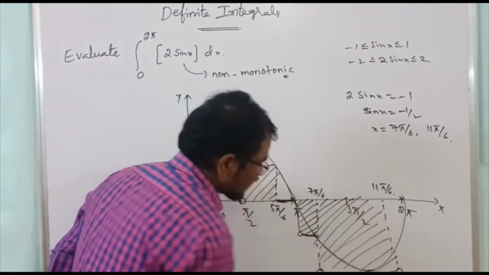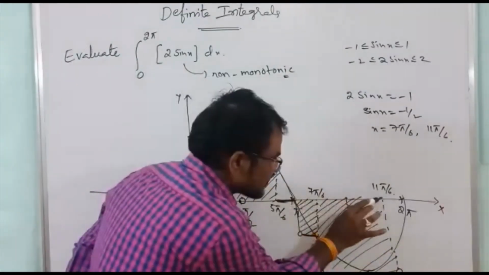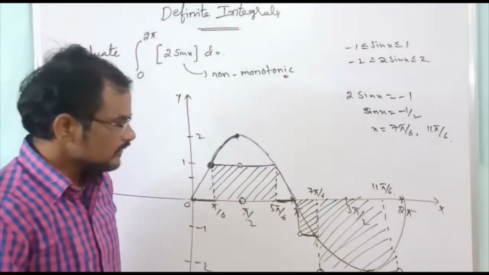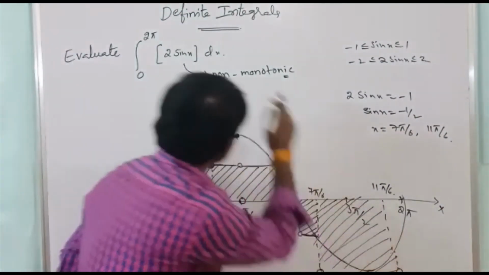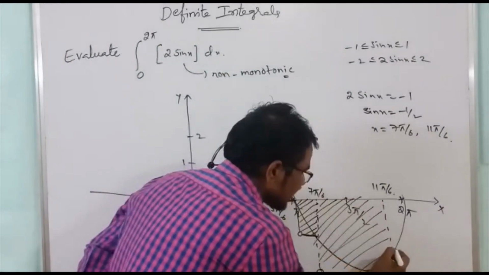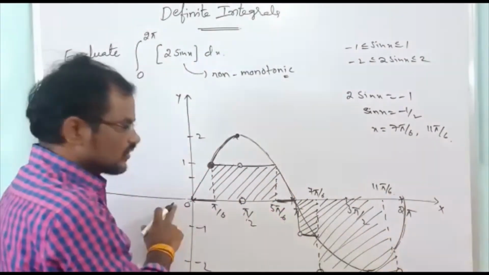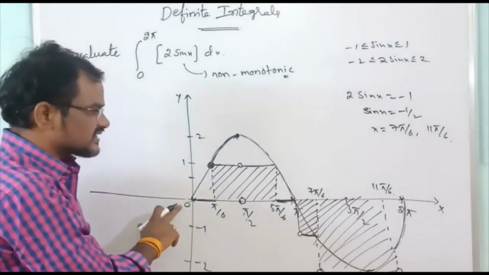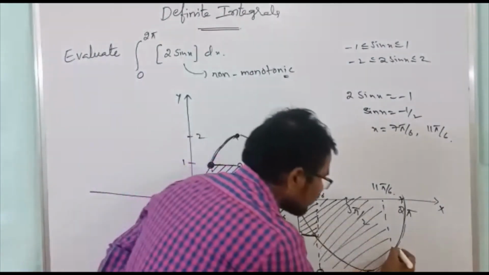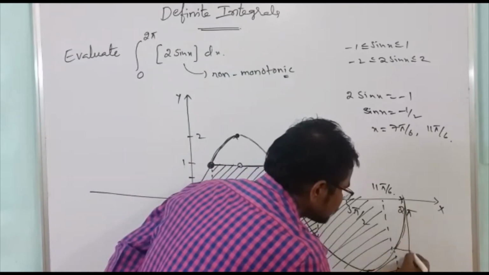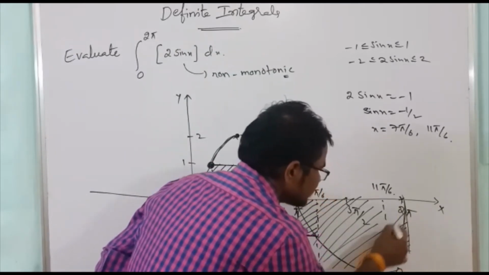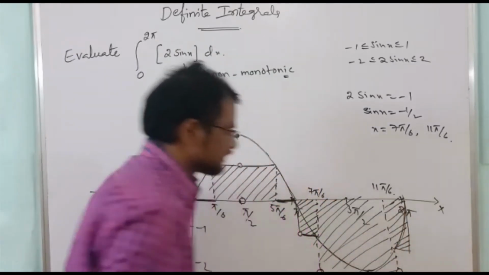Next, again 11 pi by 6 to 2 pi. The function 2 sin x is increasing, and the value of 2 sin x varies from -1 to 0. The greatest integer of that function is -1 only. So here one rectangle we get, and this area we have to find.